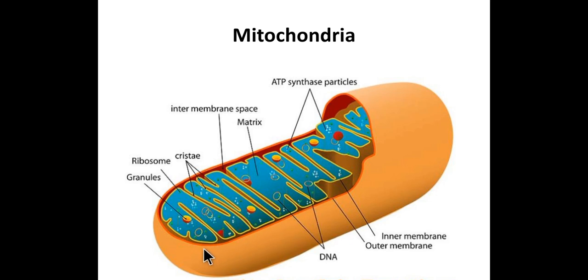A very important thing is that the mitochondria possesses its own DNA. That's why the mitochondria are called semi-autonomous organelles, because they can manufacture some of their own proteins, and some proteins they can translocate from the cell cytoplasm.